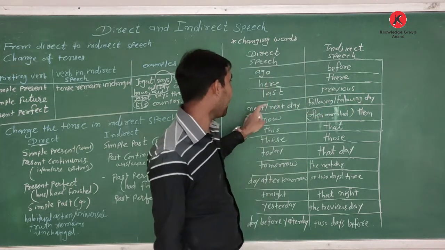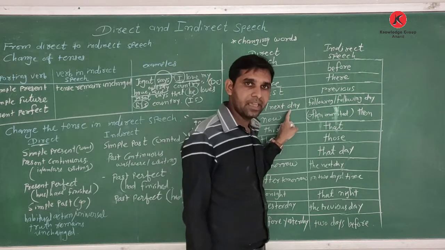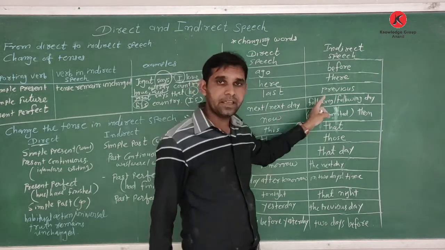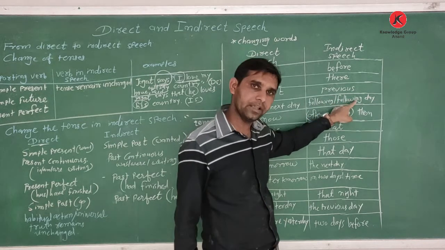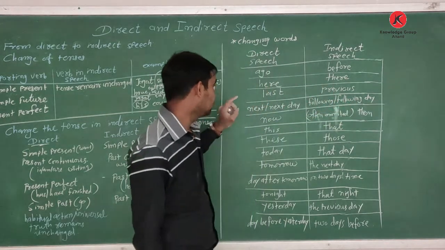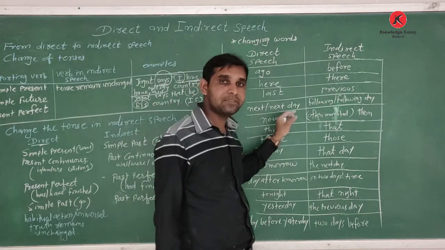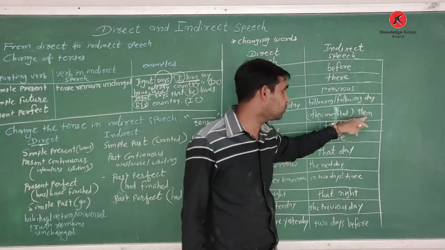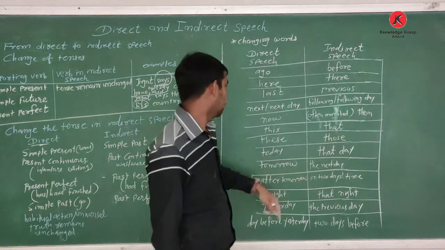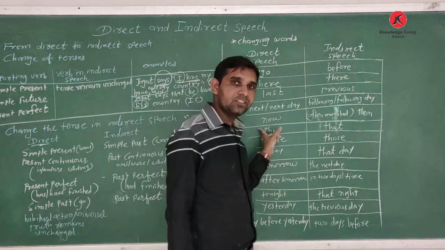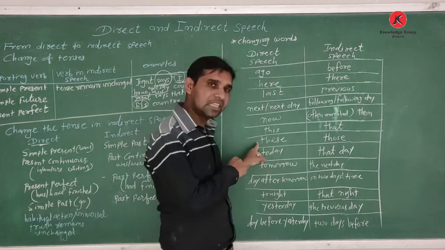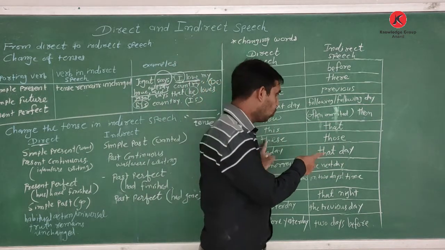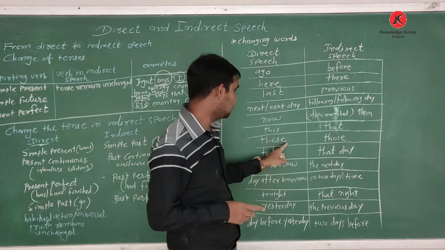If the given word is next or next day, then we write in indirect the following, or the following day. Then the word now is sometimes omitted, or we write then. Then the word this changes into indirect that. If the word given is these, it changes into those.